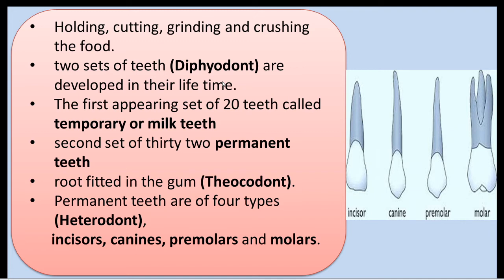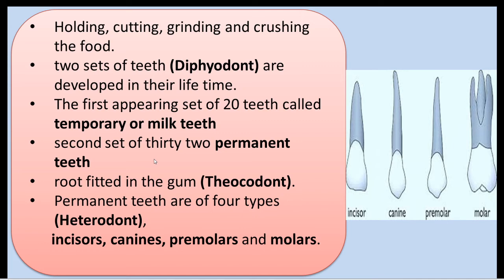The first appearing 20 teeth are called milk teeth or temporary teeth. When we are at the youngest age, we have 20 teeth, and that is called milk teeth or temporary teeth. Then the teeth start falling off, right? The second set of teeth is called permanent teeth, that is 32 teeth. So each jaw bears 16 teeth.